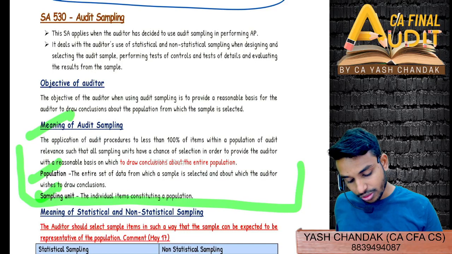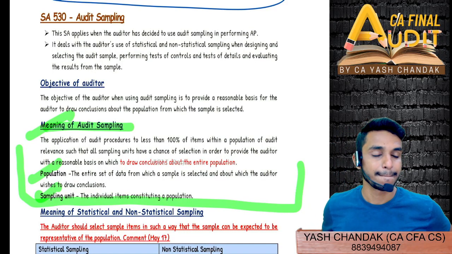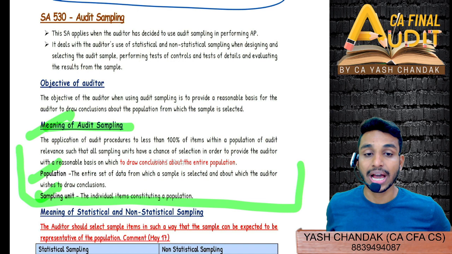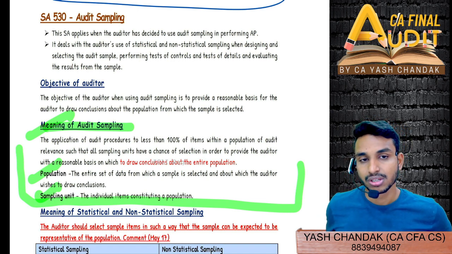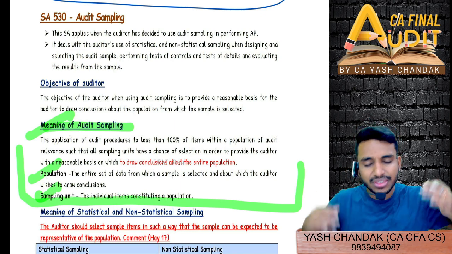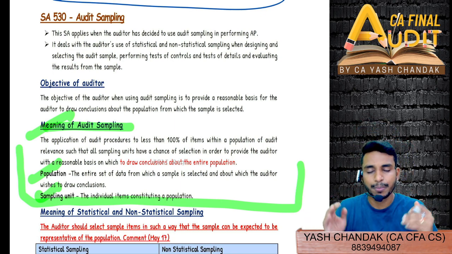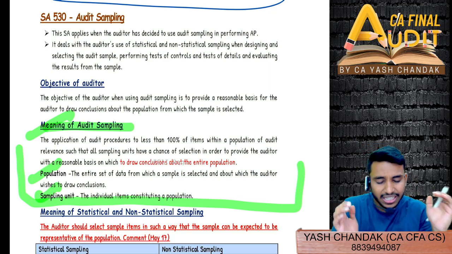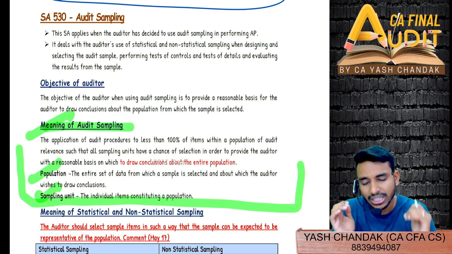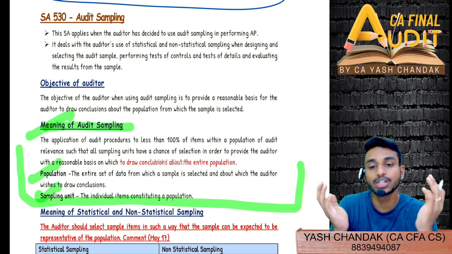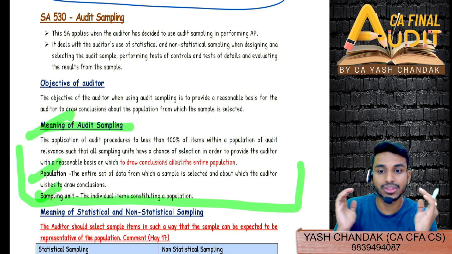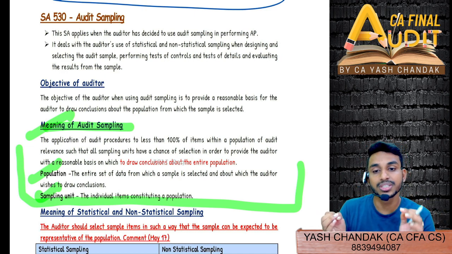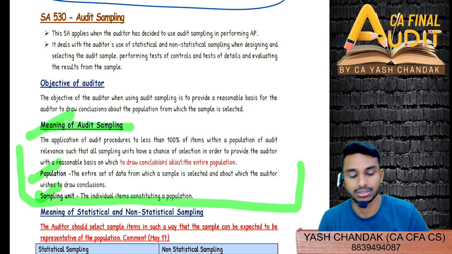Why do we do sampling? We do sampling in order to arrive at an opinion by performing less than 100% audit procedures. So by performing audit procedures on less than 100% of items, we are actually trying to give an opinion on 100% of items. Getting this? That is why we are doing audit sampling.